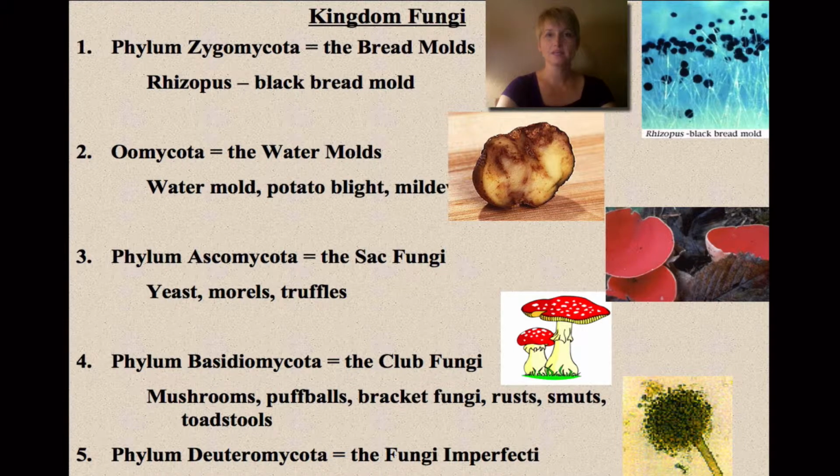So the kingdom fungi includes 5 different phyla. The first one is the bread molds, and you would see these on bread when it gets moldy. And then there are water molds. The sac fungi are the yeast, the morels, and the truffles. Basidiomycota is club fungi, and these are the mushrooms and the puffballs. And also included in this are rusts and smuts that will infect plants. And then the last one is the fungi imperfecti.